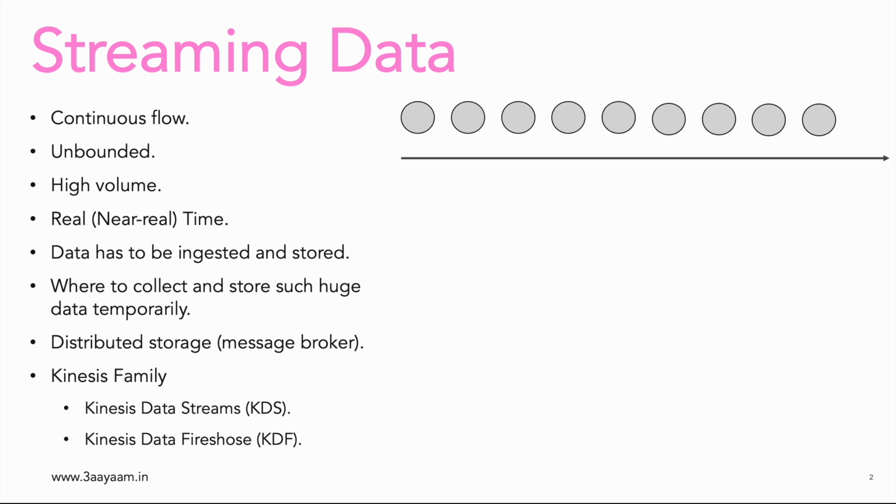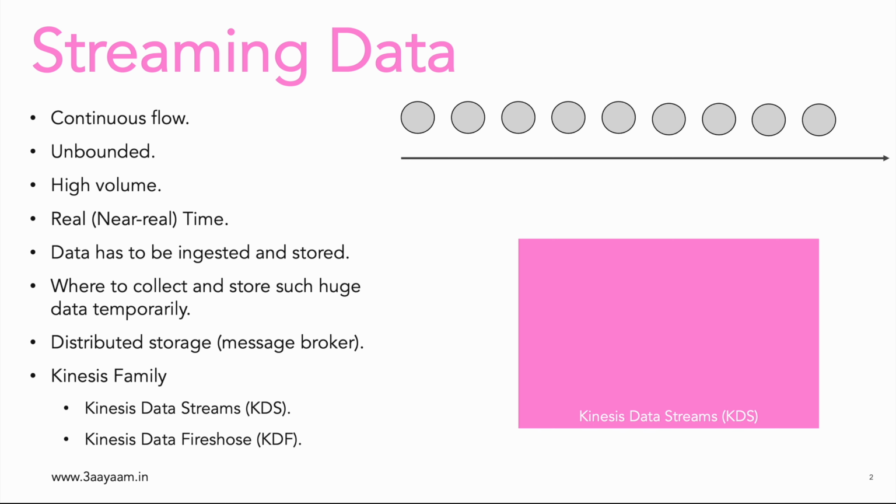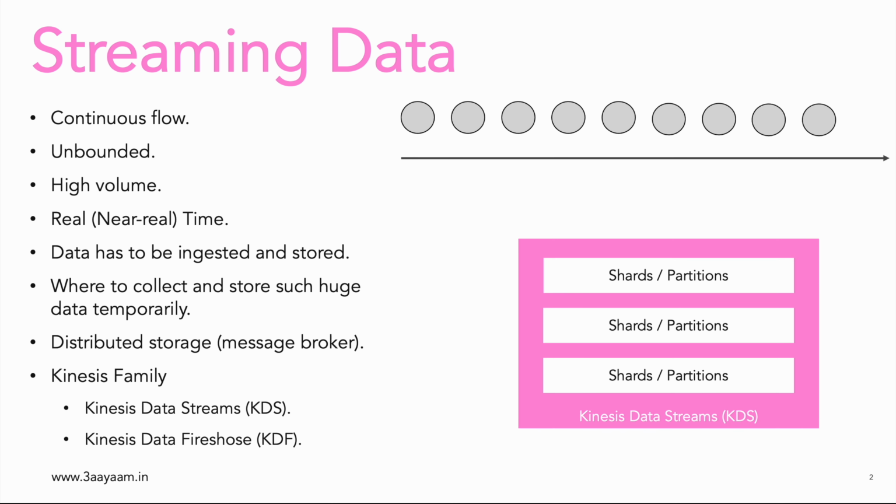So at a high level, what is Kinesis Data Streams? Kinesis Data Streams is a logical grouping of multiple shards, or as we know them, partitions. So there can be multiple partitions. When I say partitions, these are storage partitions along with compute. As you can see, the partitions are meant to be stored in different servers. Kinesis Data Streams is a logical grouping on top of the partitions, and there can be thousands of partitions.